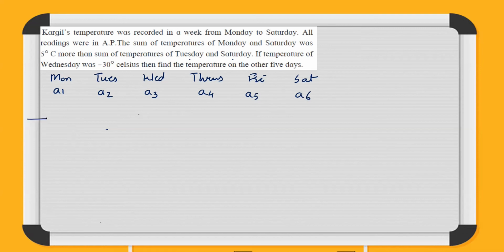So that means according to the first situation, sum of the temperatures. So A1 plus A6 is equal to, sum of the temperatures was 5 degrees more than the sum of the temperatures of Tuesday and Saturday. So this was 5 degrees more plus Tuesday and Saturday.